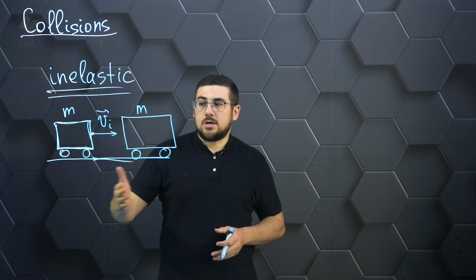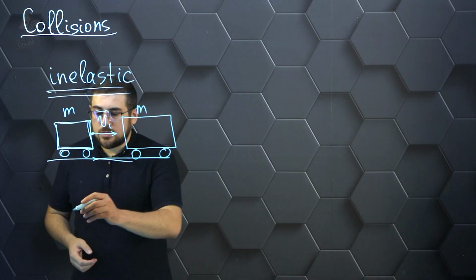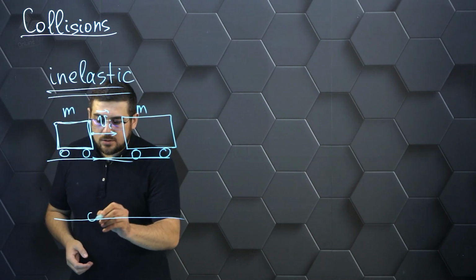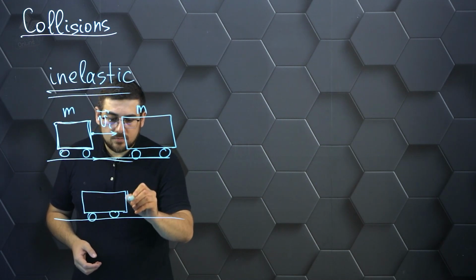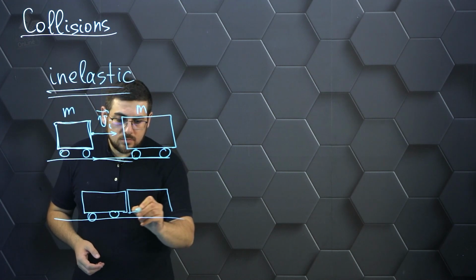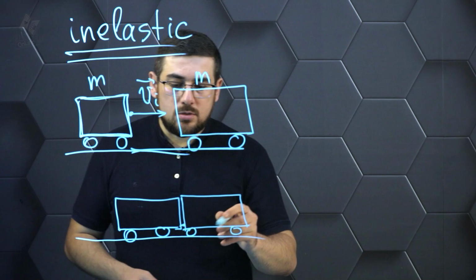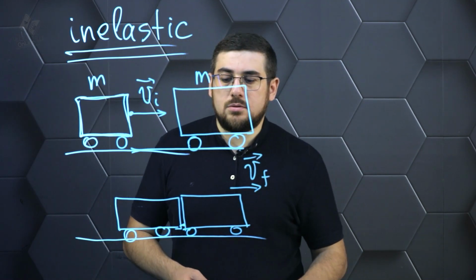We need to understand what the system was like before the collision and what it was like after the collision. So in these cases, it's important to make two drawings and show in them these two states of the system. So now these two cars have some common velocity, which we have to calculate.